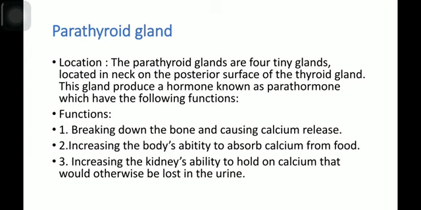Parathyroid increases the calcium level in the blood in the following 3 ways. Number 1, breaking down the bone and causing calcium release. It also increases the body's ability to absorb calcium from food. It also increases the kidney's ability to hold on to calcium that would otherwise be lost in the urine.